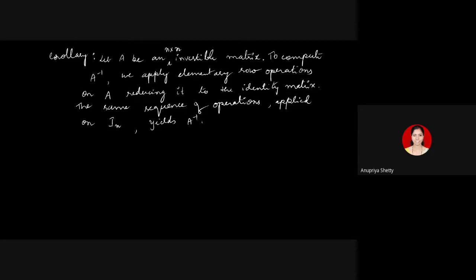We'll try understanding what does this corollary mean. So what is given to us? A is invertible is given to us. Making use of the statements 1 and 3, what we'll do is we will apply row operations on the given matrix A, which will reduce it to identity. The same set of operations in the same order, exactly the same sequence of row operations which you applied on the matrix A, you apply them on the identity matrix of the same order. Same row operations when applied on the identity matrix, that will give you the inverse. This is how you compute the inverse of the matrix.